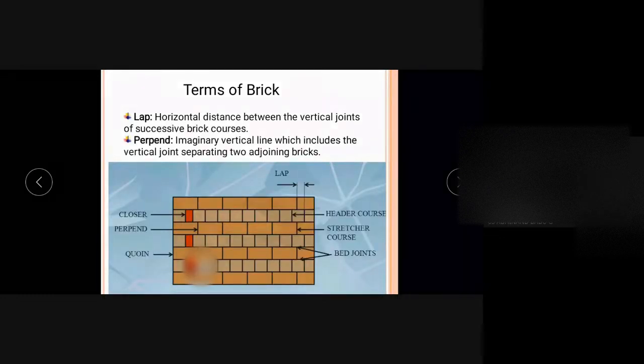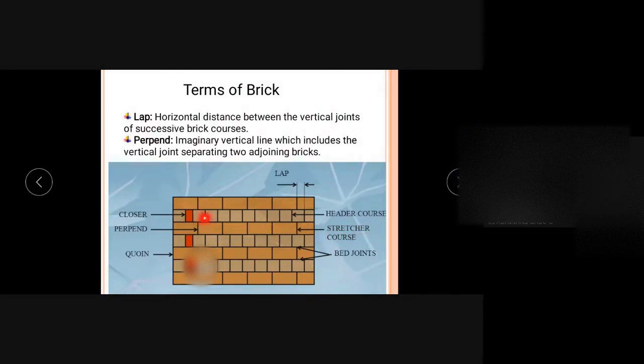So next one, here we can see each layer of bricks arranged is known as a course. Here this is the wall direction. In this course we can see the stretcher face of the brick, so it is known as the stretcher course.